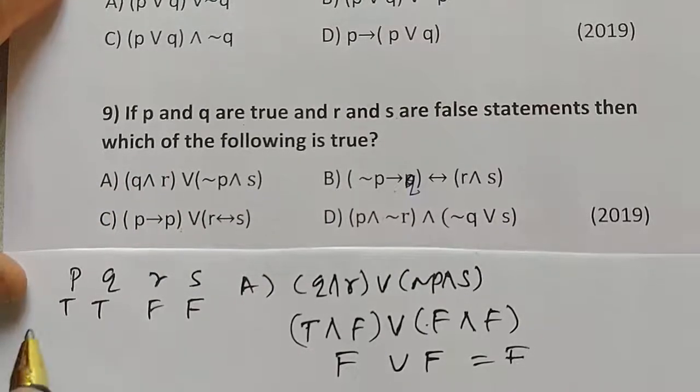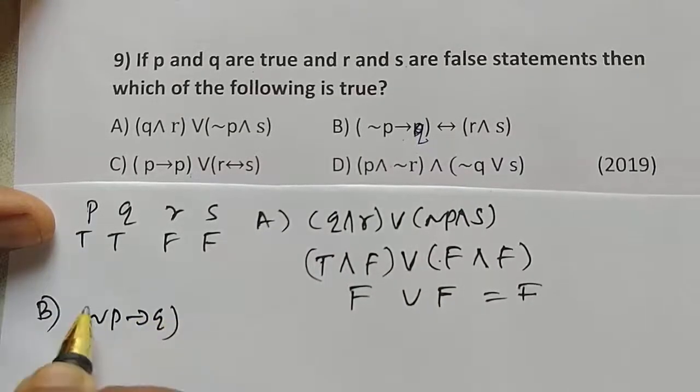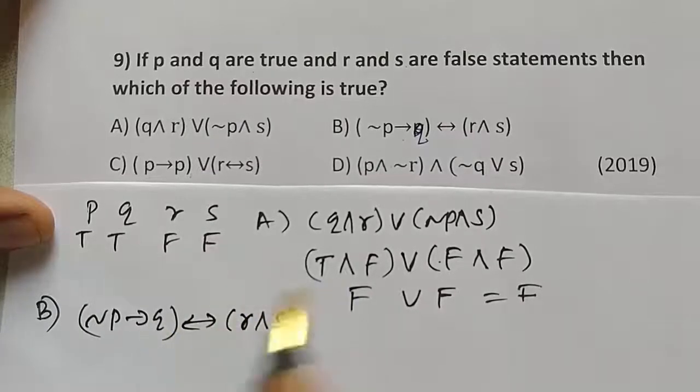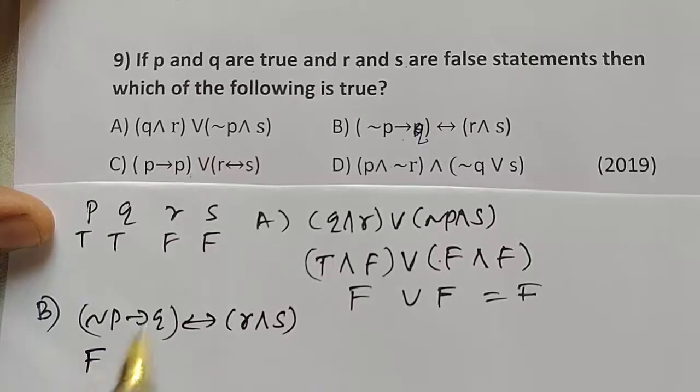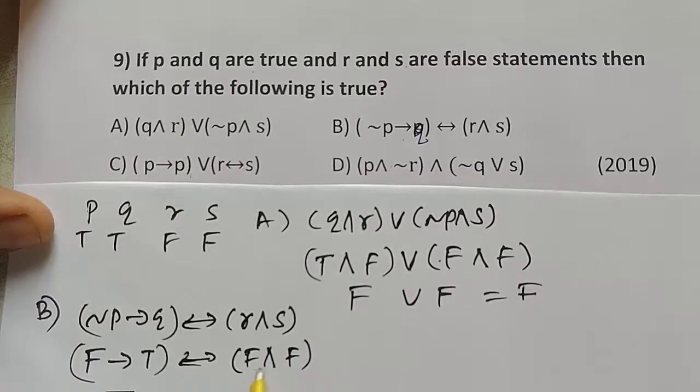Now option B, negation of P implies Q, double implication R and S. Negation of P is false, implies Q which is true, so F implies T is true. R and S both have truth value false, so the truth value is false.